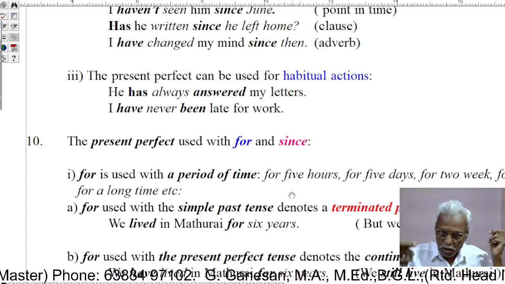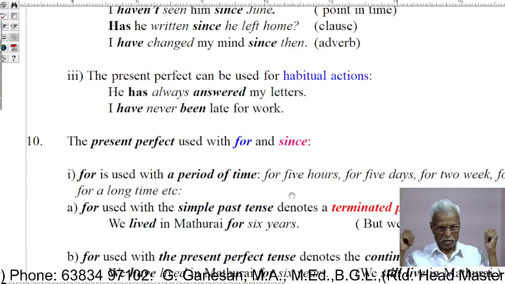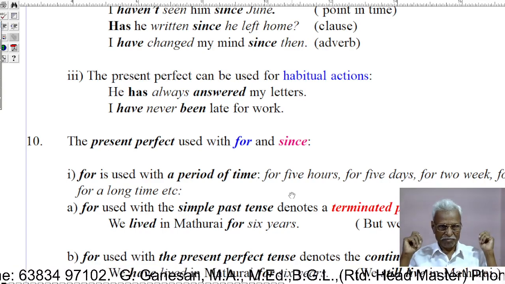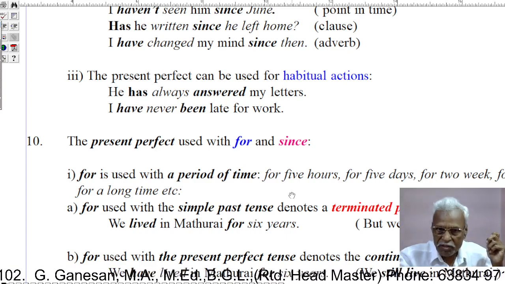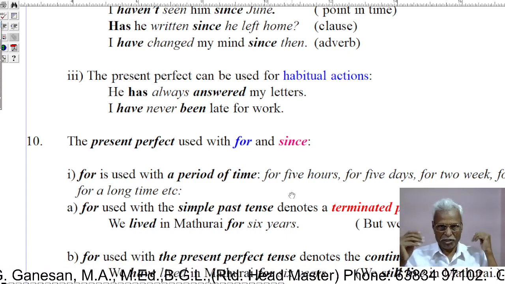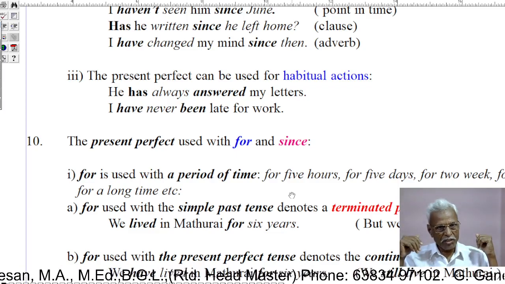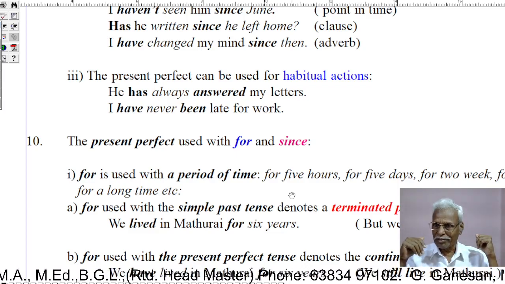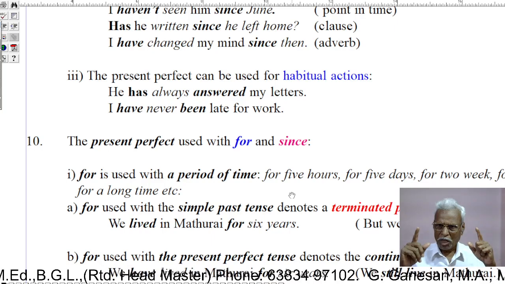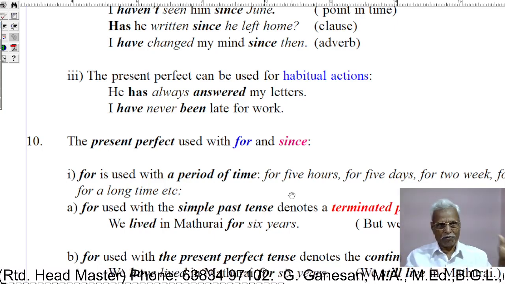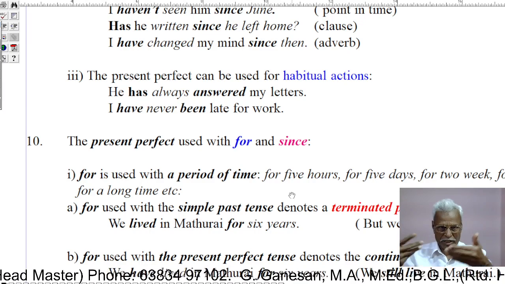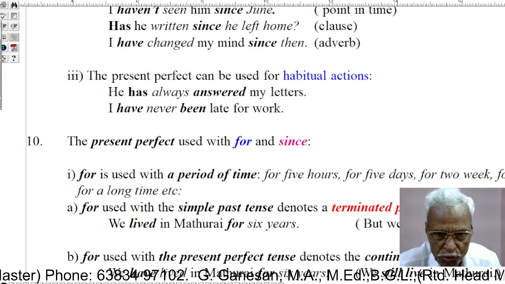He has always taken tea. He has always worked hard. Habitual actions. I have never been late for work. Actually, I have been in time for work. I have never been late for work. That is habitual actions.